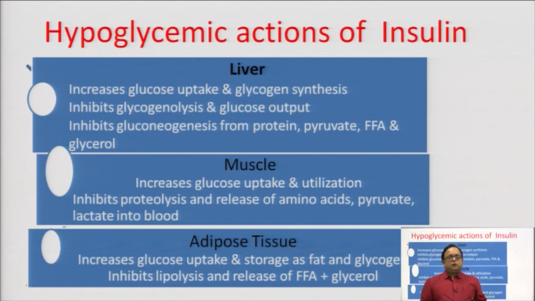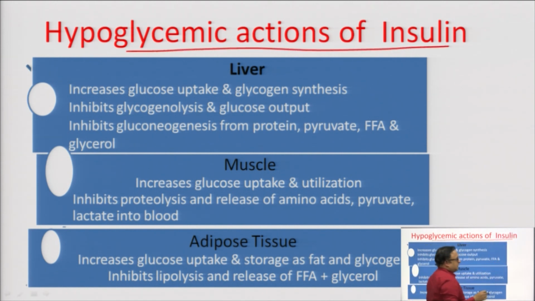Now, let me sum up all these hypoglycemic actions of the insulin. All actions that just now we have discussed are associated with the hypoglycemic action of the insulin. They are taking place in the liver, muscle and the adipose tissue.